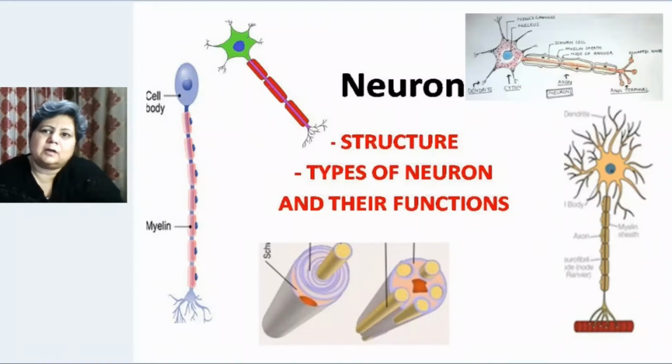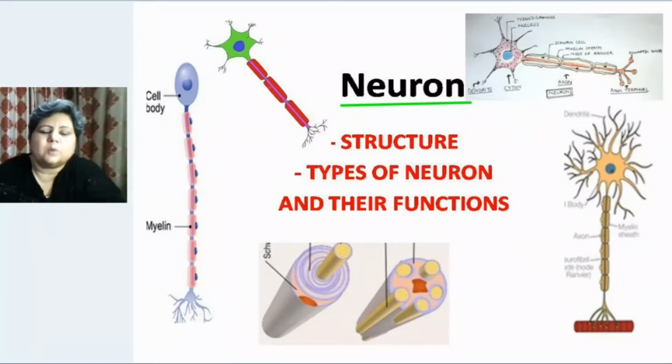And because of this coordination and integration of all functions, the organism can act as a single unit. The most important function of nervous system is that it helps us in adjusting with the changing environment, and this happens through receiving the stimulus and forming the responses. Nervous system is made up of a special kind of cell which is called neuron. So what is neuron? Neuron is that special kind of cell with which nervous system is made, and neuron is called the structural and functional unit of nervous system.